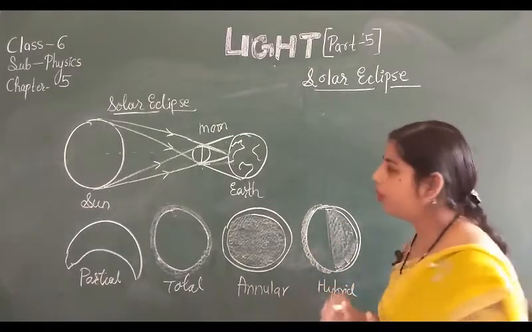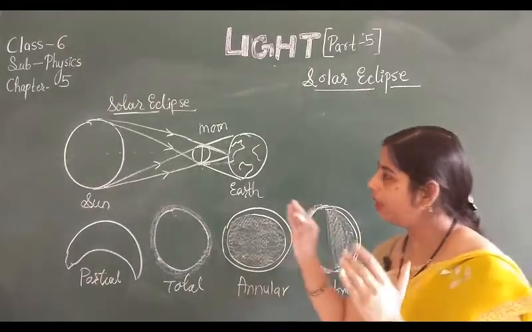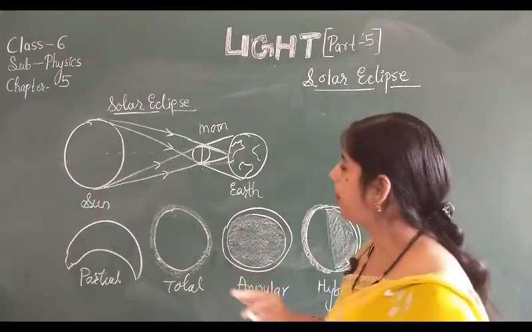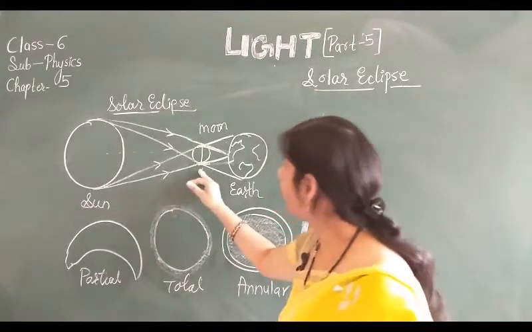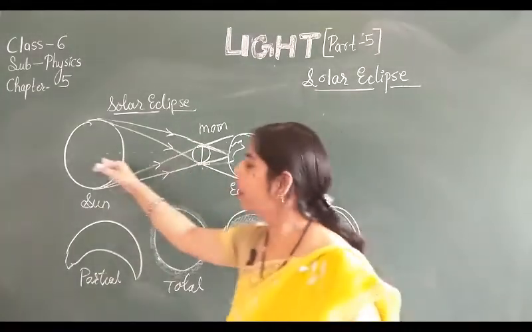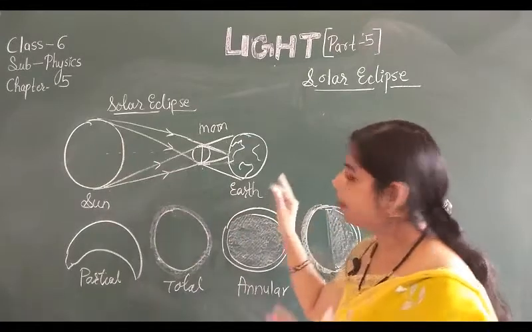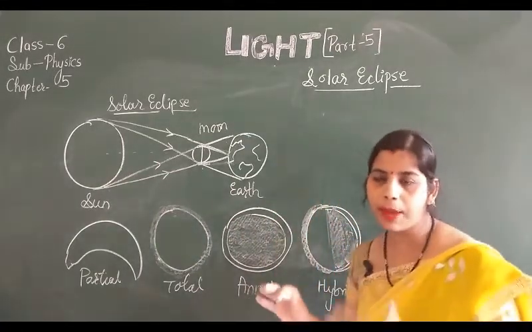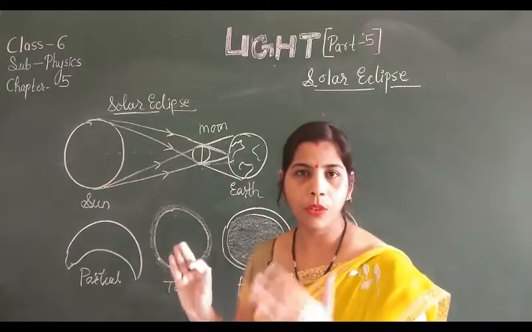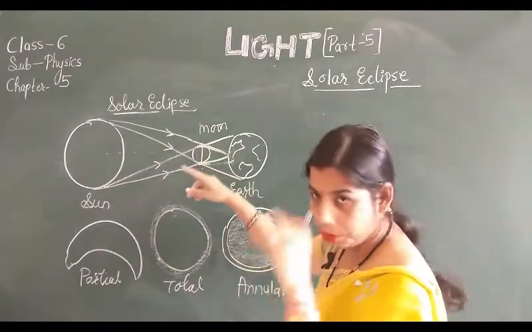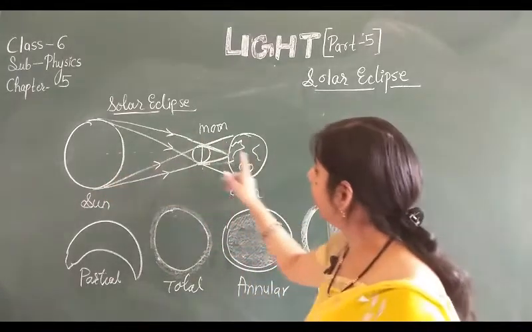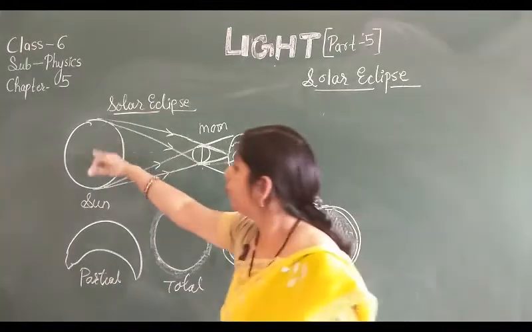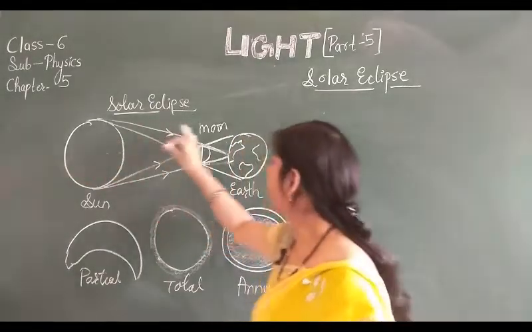As I already told you, these three objects move, and sometimes the moon comes in between the earth and the sun. When the earth is revolving around the sun and the moon is revolving around the earth, sometimes, during the new moon day, the moon comes between the earth and the sun, and the light of the sun, that means sunlight, is blocked by the moon.